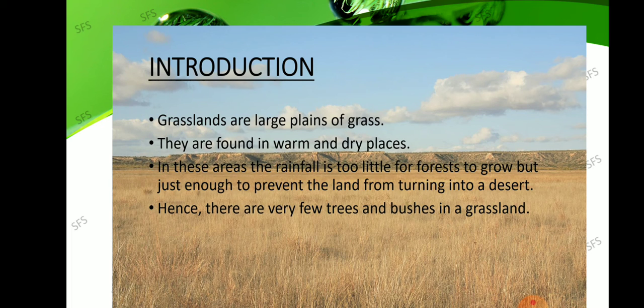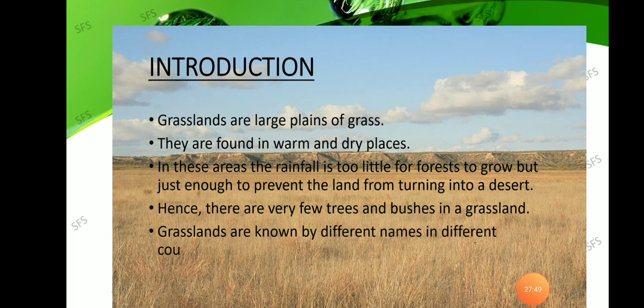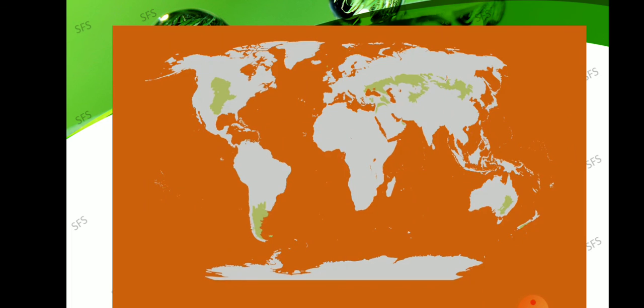So in that green grassland, two things will be. One place will be dry, and another part will be fully greenish, okay, dear children? The grasslands are known by different names in different countries, as we have seen in our previous slides. In the map, you can see the different parts of the grasslands. Just observe it.